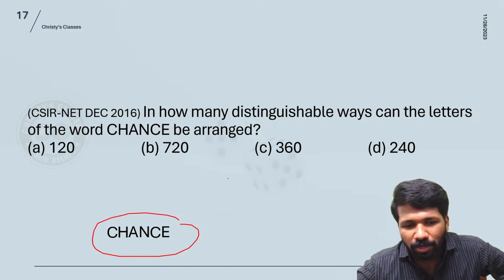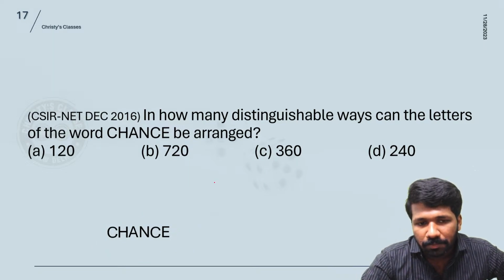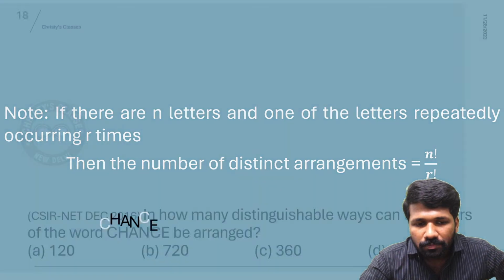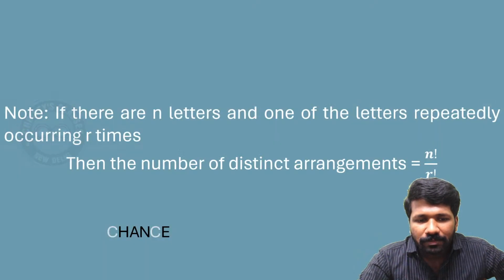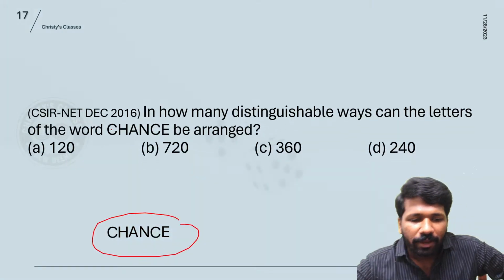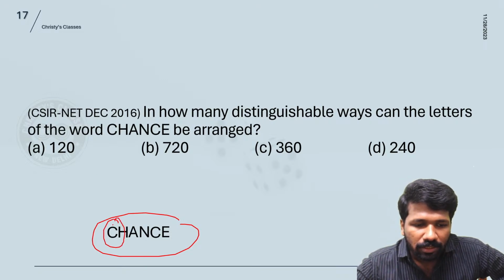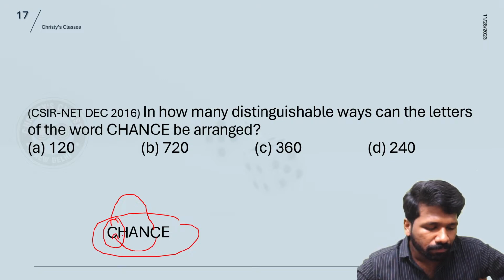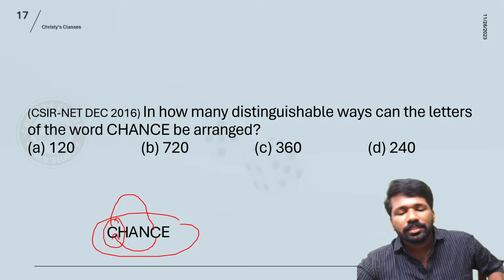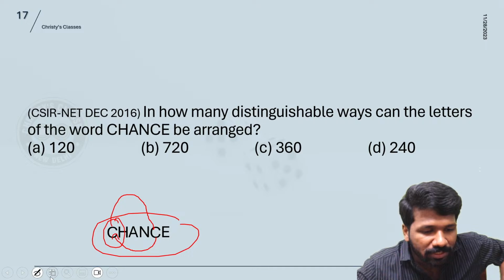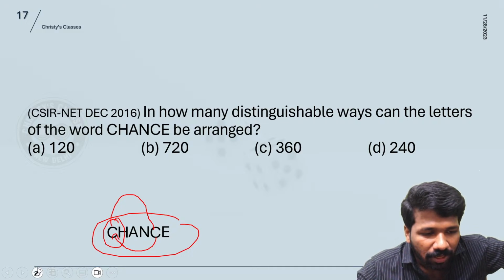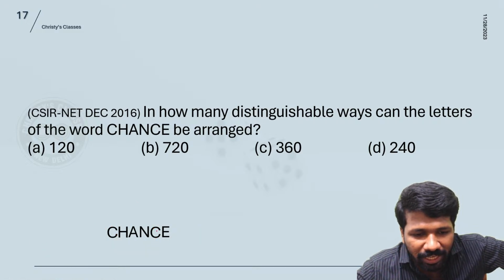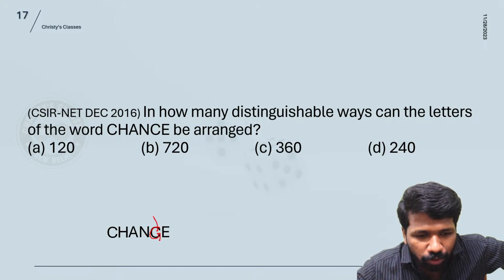But many of them are duplicate words. For example, if I take this C and keep it here and this C to here, will that change the word? No, the word will still be CHANCE. But if the word was CHANGE instead of CHANCE, when you put this G here and C here, that is a new word.